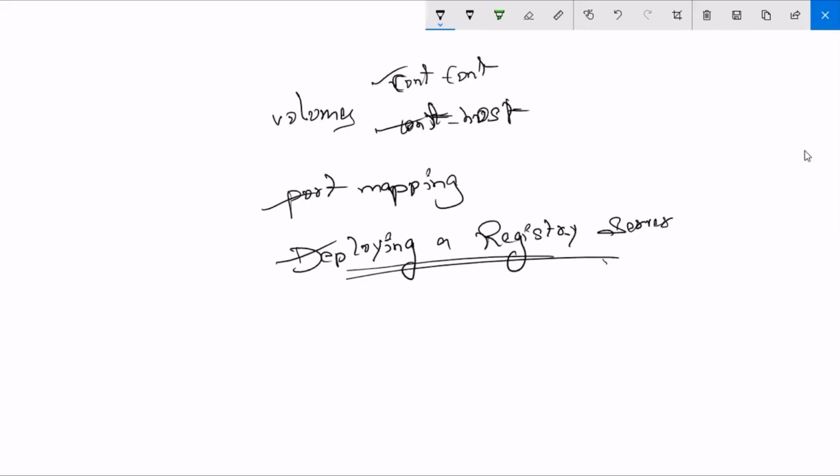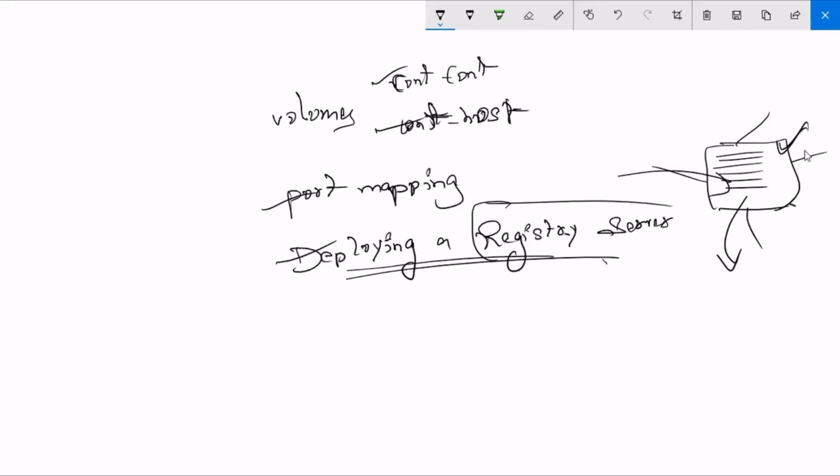Now, instead, I'll create one container and keep my own images in it. I'll give access of this container to all my colleagues, so that they can push images here and pull images from here. That means it's my company's own local, private Docker Hub. That we call a registry server, where I can store my own Docker images.